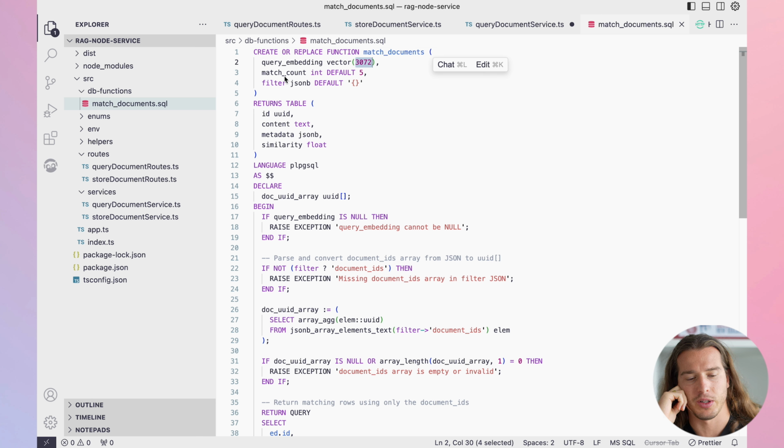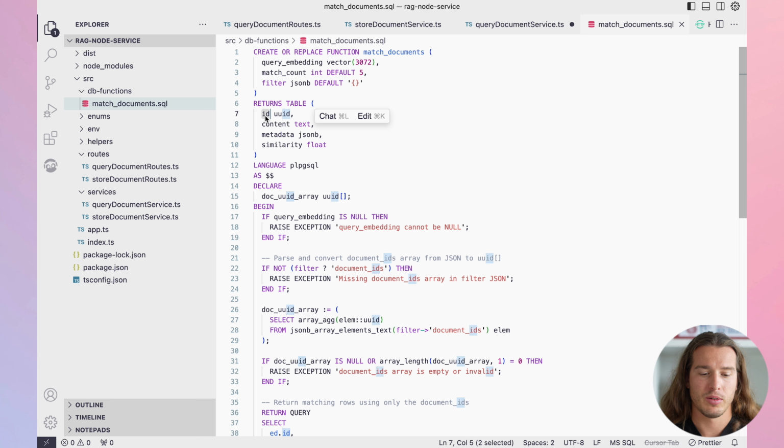And then the filter. In our filter, we of course have only document IDs, but later you can also pass user IDs, and then you can also create indexes based on document ID and user ID, and then make everything faster. We will return the ID from the document, its content, text, metadata, and of course, similarity. This is our array of documents.